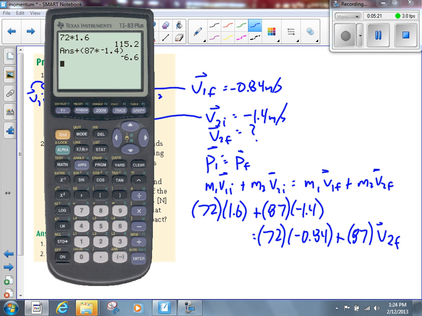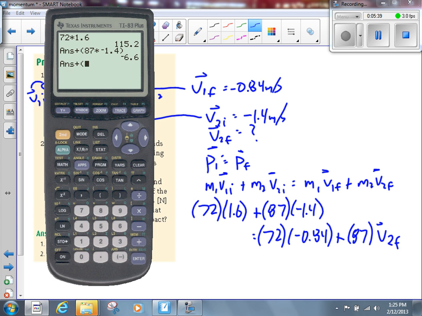When we multiply those two numbers together, we're going to get a negative, right? How do you take a negative over to the other side? We're going to add it. We'll subtract the negative or add the magnitude, right? So it ends up being negative 6.6.